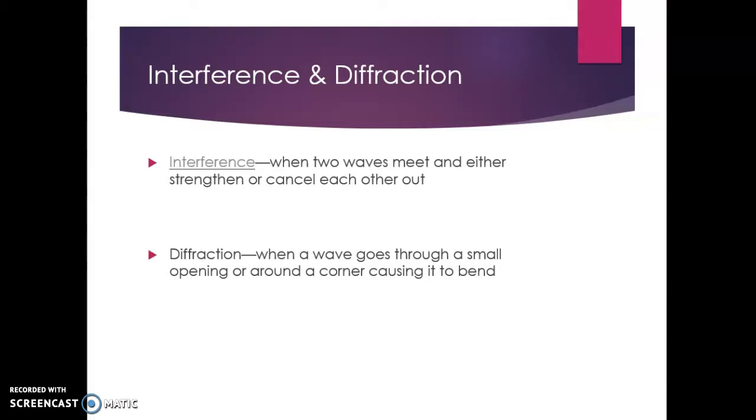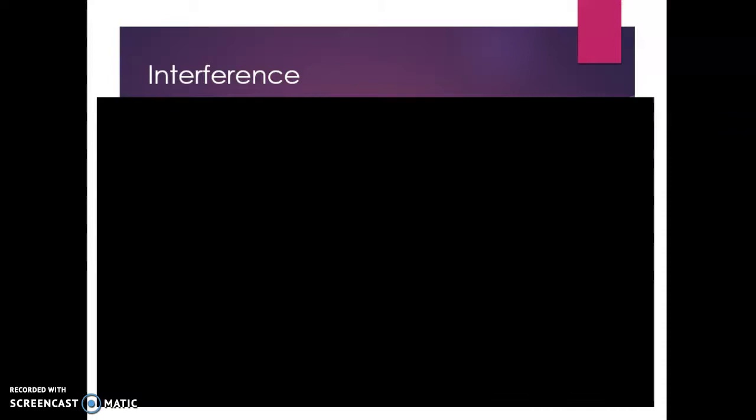So one wave meets another wave. If those waves meet crest to crest, those crests are going to be doubly as big. If those waves meet crest to trough, they're going to cancel each other out, and so on and so forth. Diffraction, on the other hand, is when waves get to a small opening, they actually are caused to spread or bend a little bit. And we'll look at both of those situations again in the wave pool.